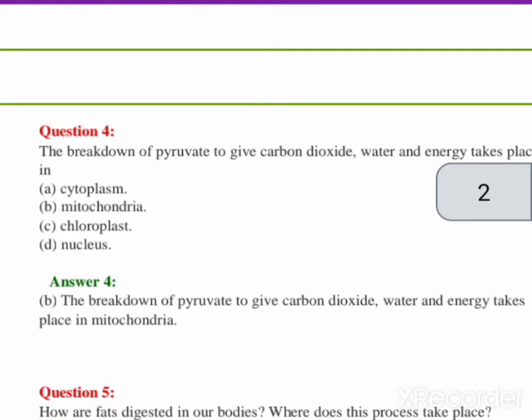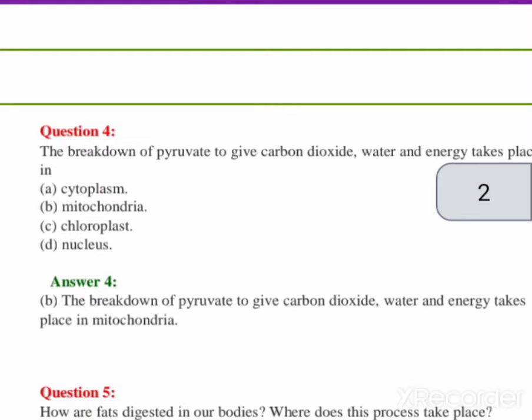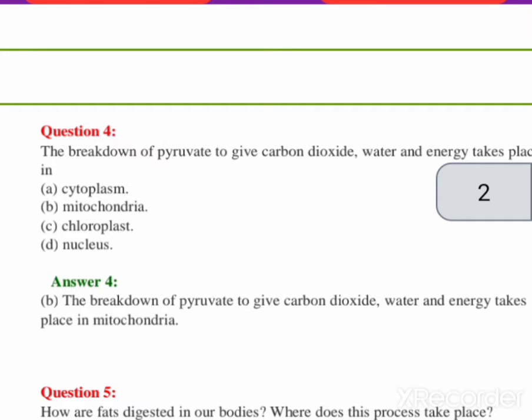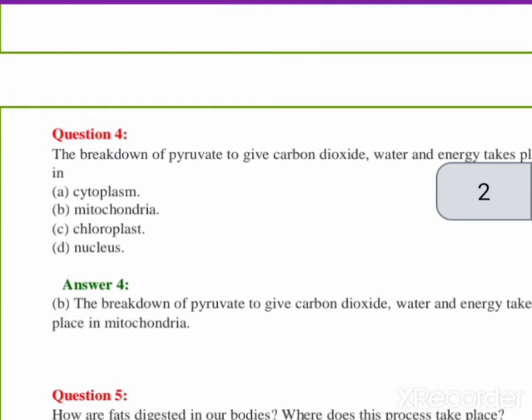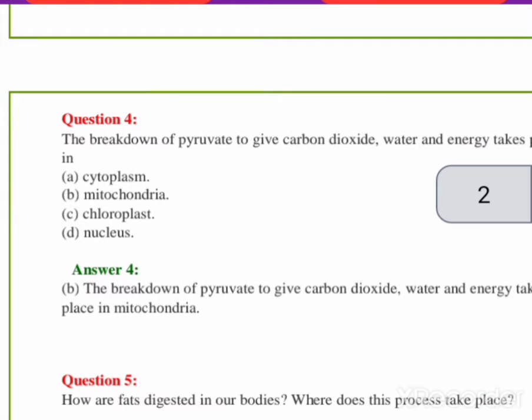So this process occurs in which part of the cell? Mitochondria. The answer to this question is mitochondria. The breakdown of pyruvate to give carbon dioxide, water and energy takes place in mitochondria. So mitochondria is the correct answer to our fourth question.